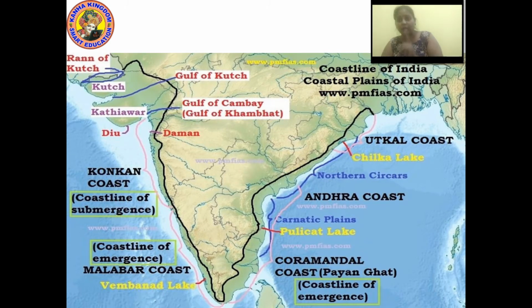So what you have to do is take a physical map of India, mark all the coastal plains of India, and paste that in your notebook with proper naming. The names should be proper and adequate. These are actually all that black line which has been shown to you. These are the plains which are the coastal plains, especially those adjoining the sea or ocean.